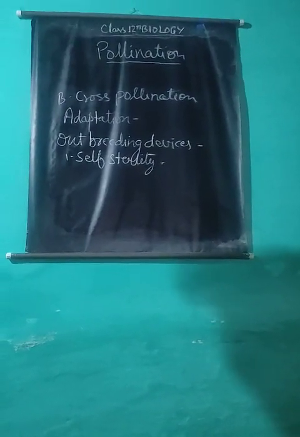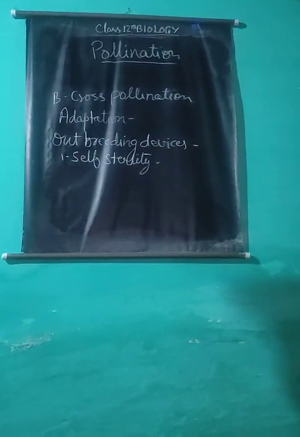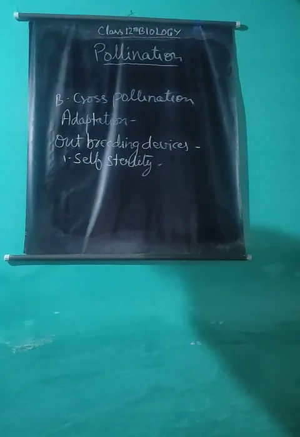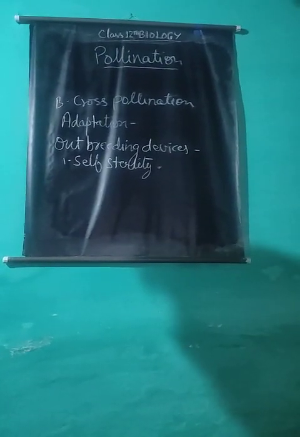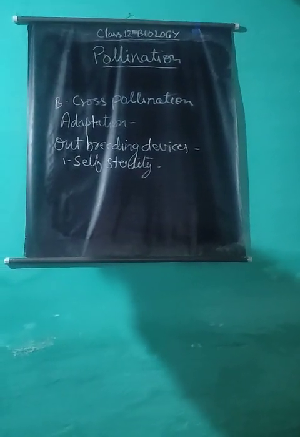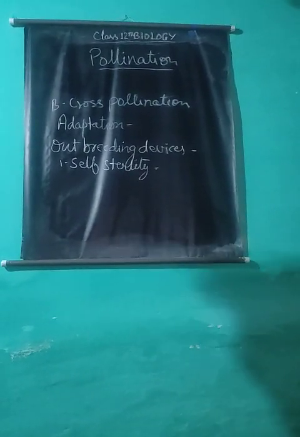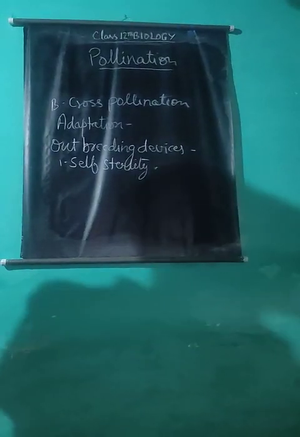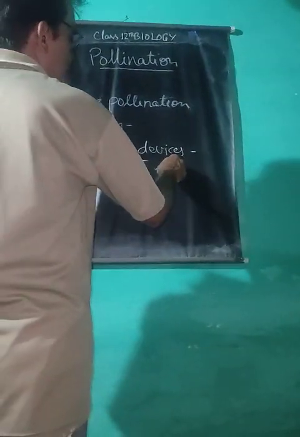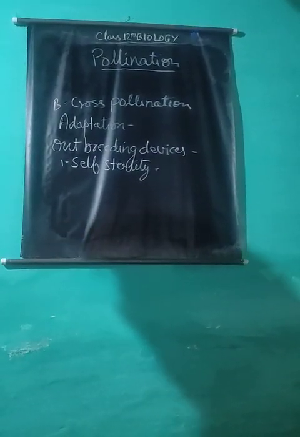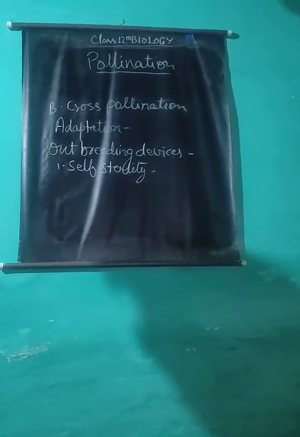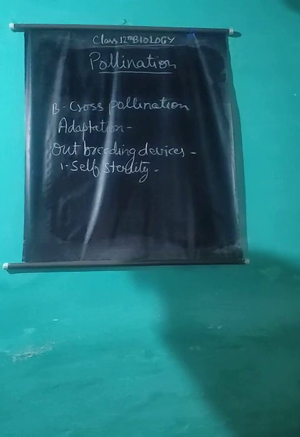Here the pollen grains do not germinate on the stigma of the same flower or other flower of the same plant. On the other hand, the same pollen grains are fertile on the stigma of another plant.